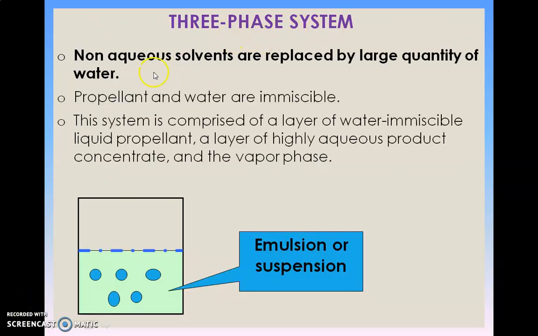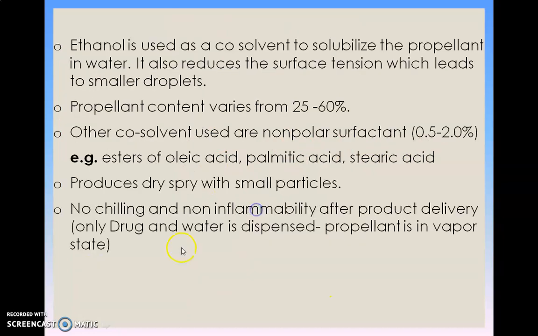In three-phase system, non-aqueous solvents are replaced by a large quantity of water. Propellants and water are immiscible. This system comprises a layer of water-immiscible liquid propellant, a layer of highly aqueous product concentrate, and the vapor phase. Ethanol is used as a co-solvent to solubilize the propellant in water. It also reduces the surface tension, which leads to smaller droplets. Propellant content varies from 25 to 60%.